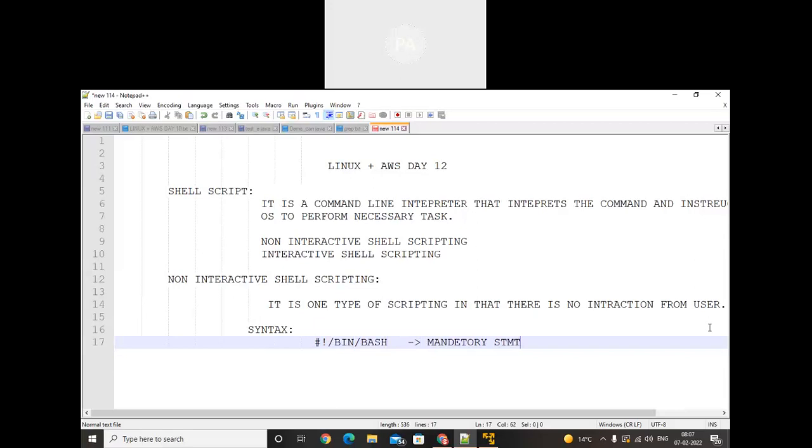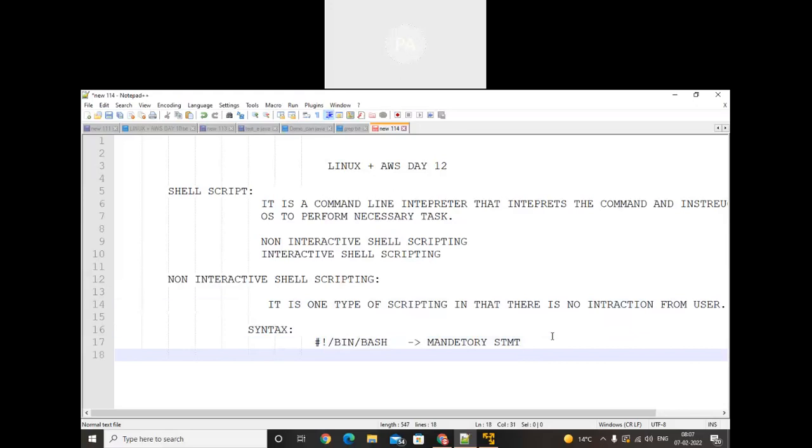Whether I want to create an interactive script or a non-interactive script, every time we need to write this first line, because whenever we write this first line, it will be treated as a script. Later on we can add the statements.